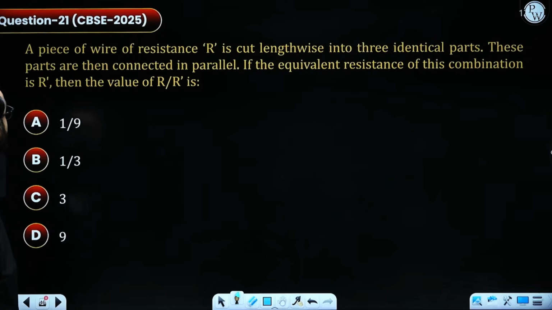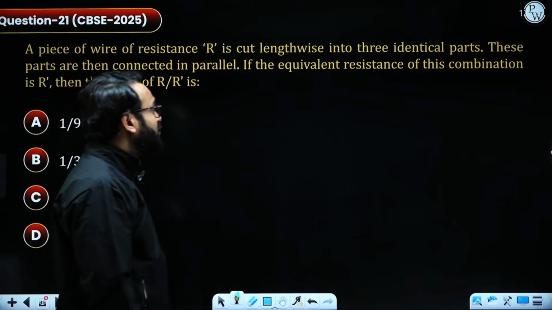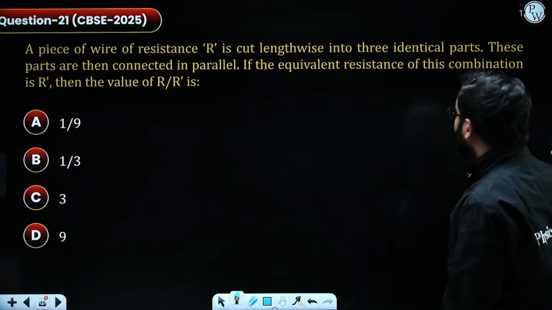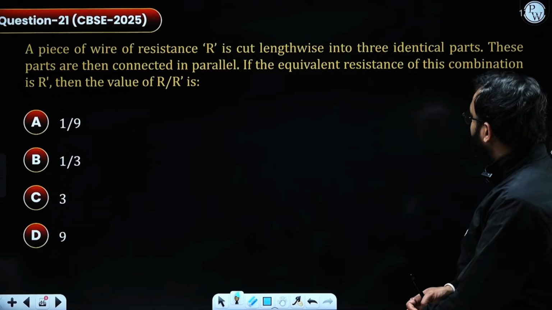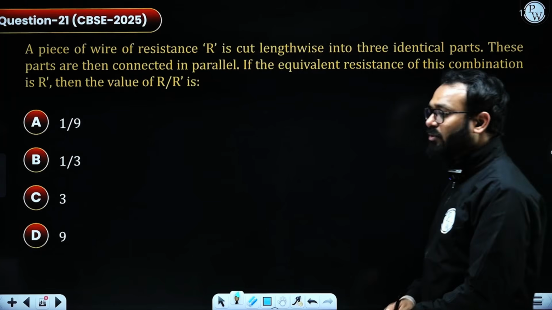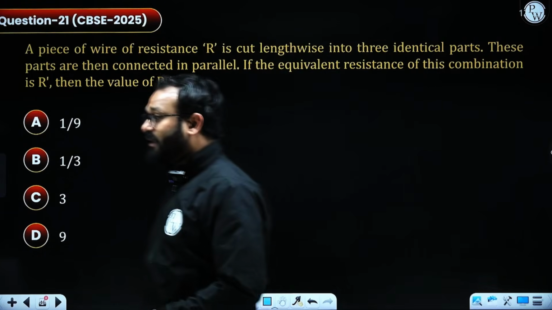Now, another question: a piece of wire of resistance R is cut lengthwise into 3 identical parts. Now, the length has been cut into 3 different parts. These parts are then connected in parallel. If the equivalent resistance of this combination is R dash, then the value of R by R dash is?